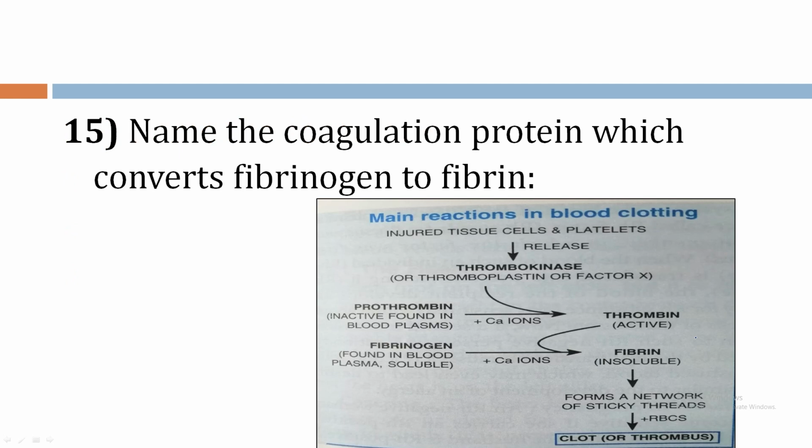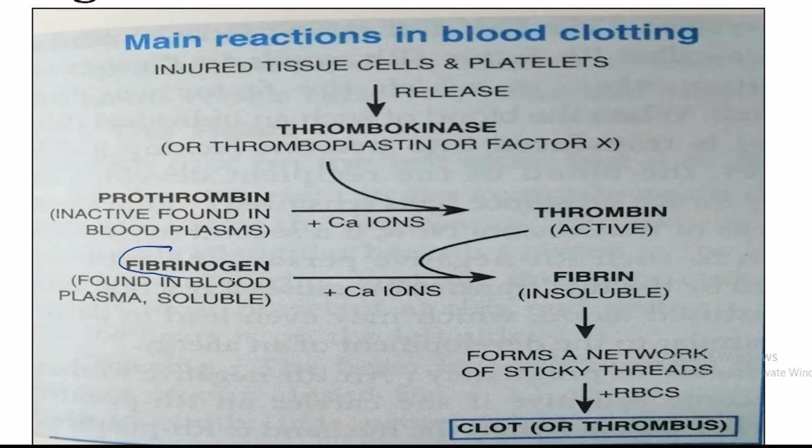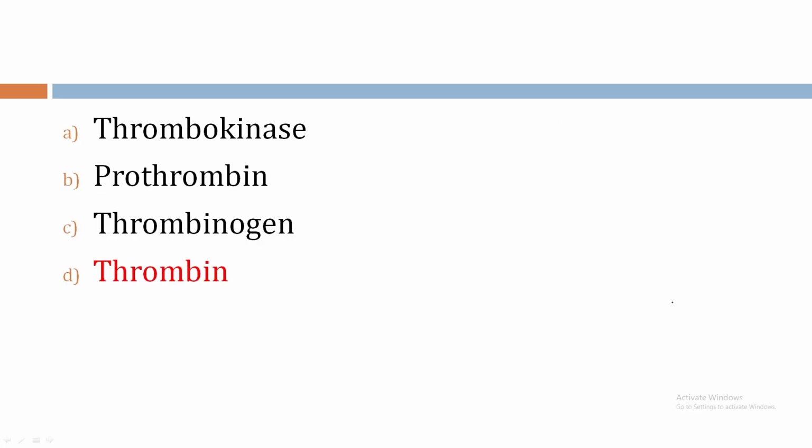15. Name the coagulation protein which converts fibrinogen to fibrin. This is fibrinogen and this is fibrin. So conversion of fibrinogen to fibrin can occur in presence of thrombin. So the option is thrombin.